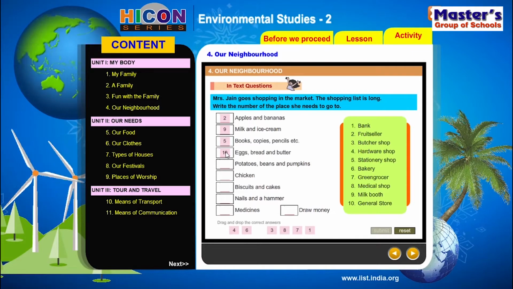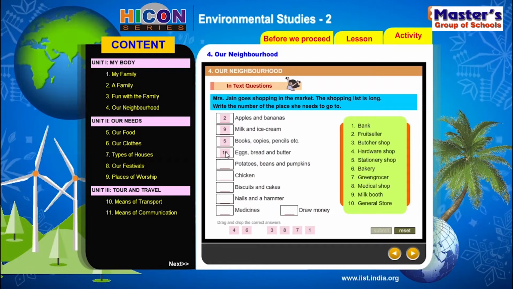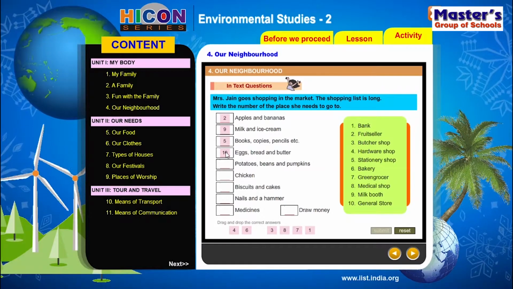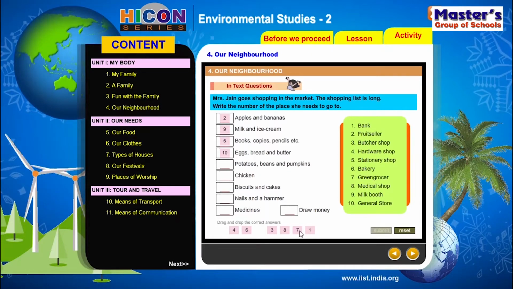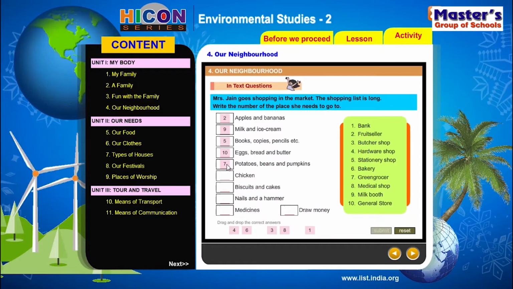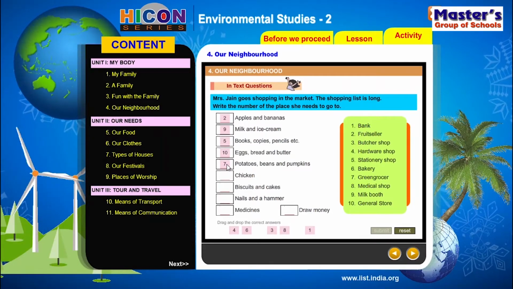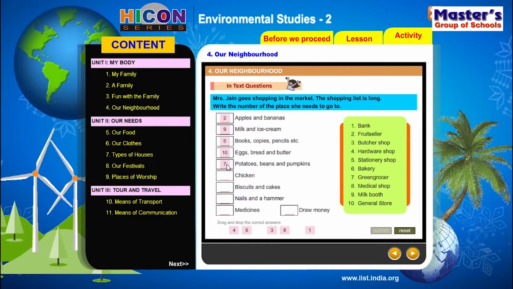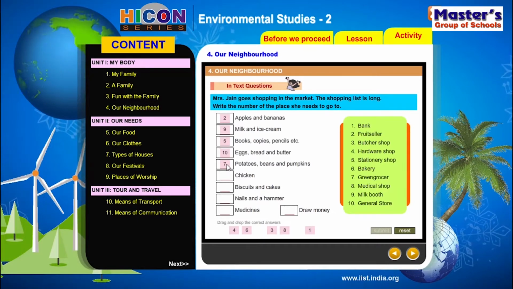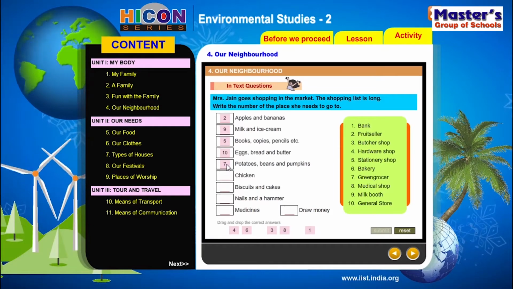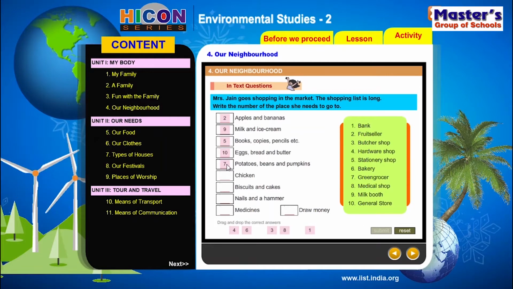Now, Mrs. Jane wants to buy some potatoes, beans and pumpkins. So they are vegetables, na? So who sells vegetables in the market? Yeah, there is a greengrocer. So number 7. So greengrocer is a person who sells vegetables like potatoes, beans, pumpkins, onions, tomatoes. Isn't it? Yeah. So she can go to the greengrocer at number 7 and buy potatoes, beans, and pumpkins.